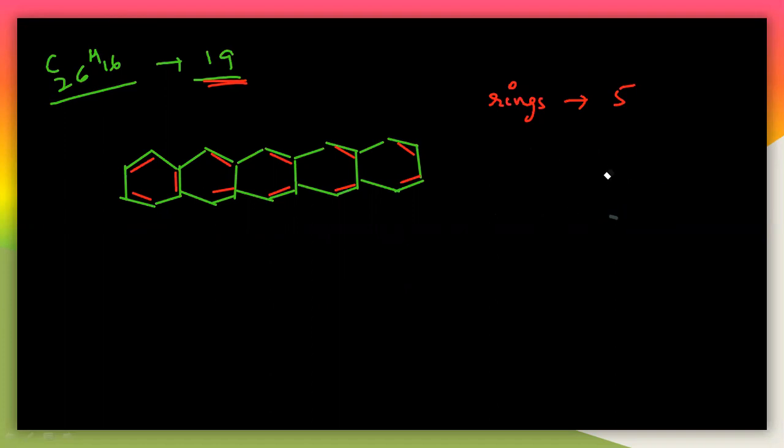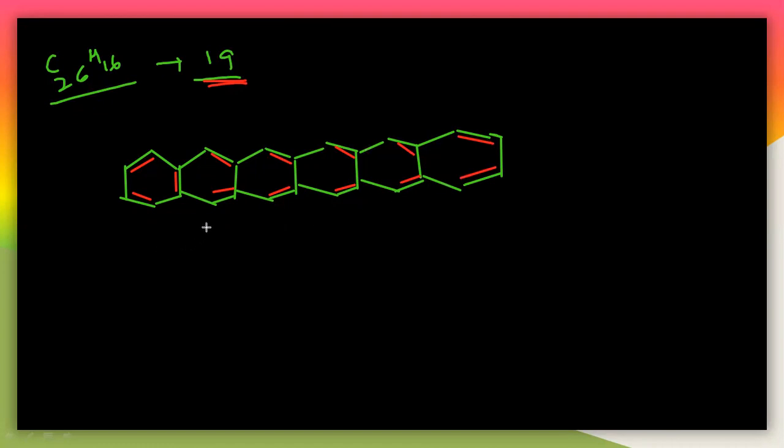So let us draw another ring here. And see here, you can see now. So I will write the double bond again here. Double bond here, and I can also draw the double bond like this.